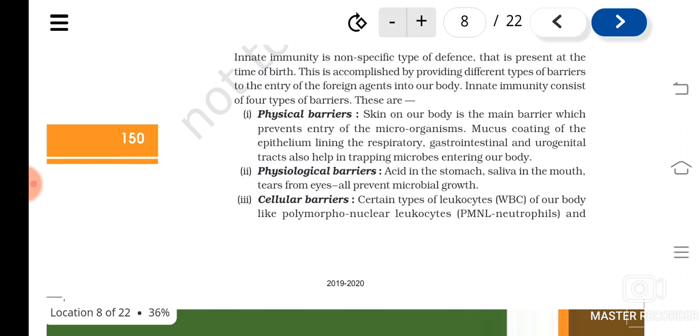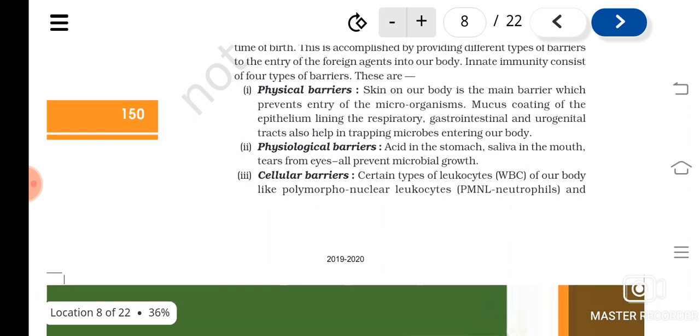Now, physiological barriers means what? For example, the stomach has acid, HCl, as we have studied. HCl prevents the growth of microorganisms or kills them. In 10th class we have studied this. Then saliva in the mouth and tears from the eyes are all useful in preventing microbial growth. These all come under physiological barriers that will not allow microorganisms to grow.